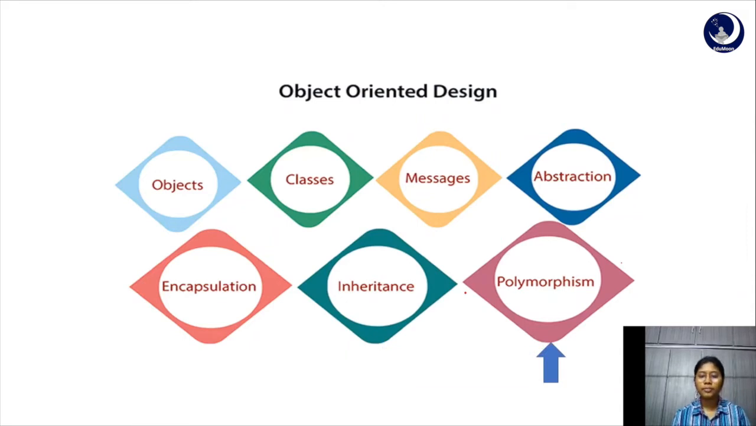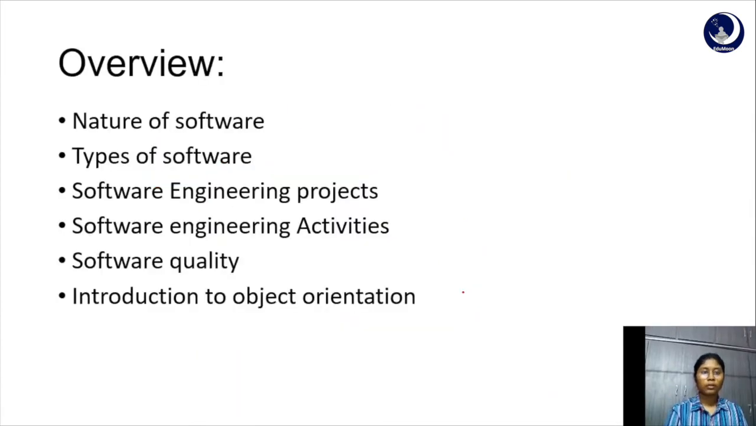And polymorphism is an object exhibiting different behaviors. For example, a man at the same time can act as a father, a son, a brother. So this is what we mean by polymorphism. Okay, here's an overview of today's lecture.